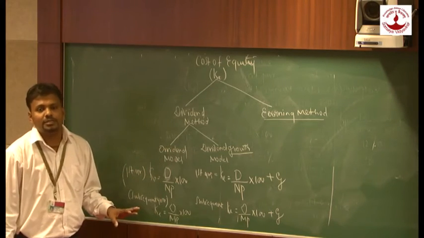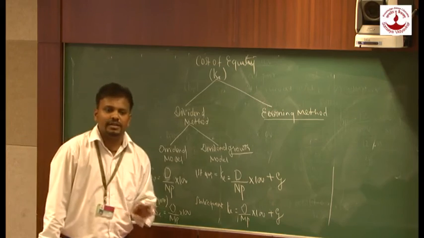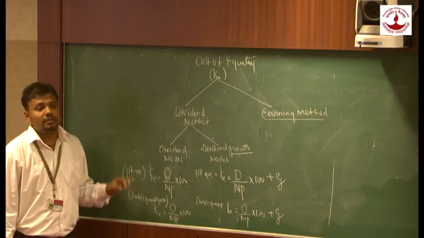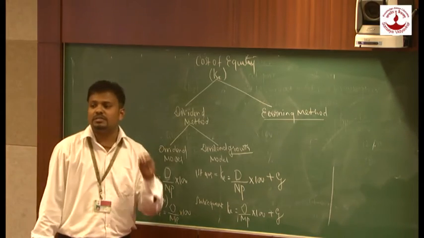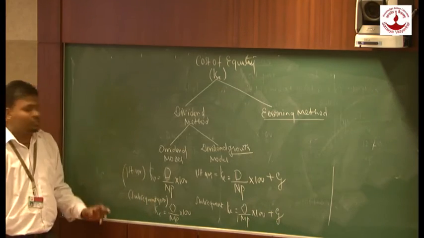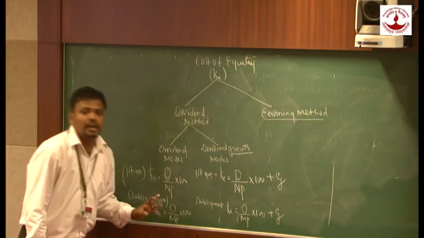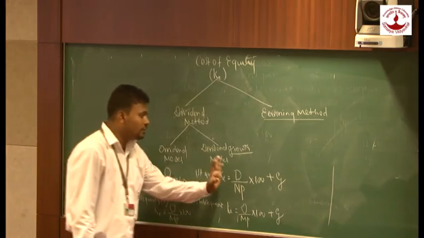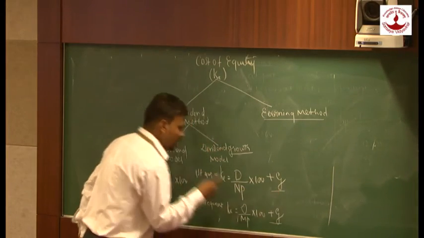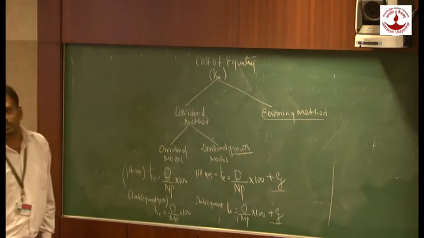If the market price or the quoted price is not specified, it is very clear we are going to calculate cost of equity for the first year. If market price or quoted price is specified in the problem, we are going to follow which formula? That is the subsequent year formula. Instead of NP, we are going to use what? MP. And whenever we have growth, we are just going to add plus G in the first year as well as the subsequent year.